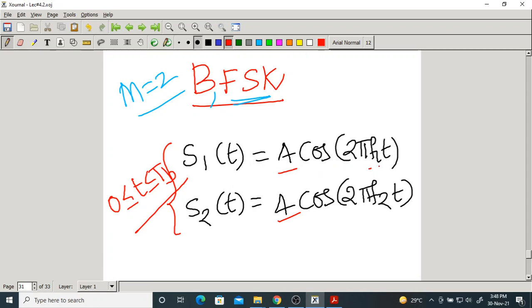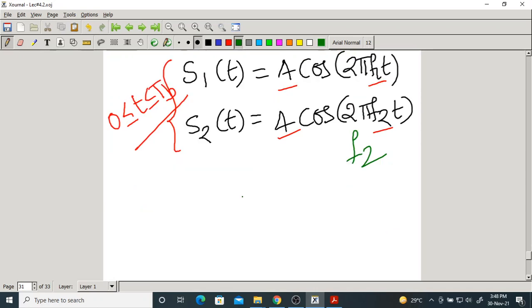Now, they have different frequencies. What is the frequency of the first waveform? F1. Second waveform, F2. So they are different. Let me take F2 more than F1. You can take any relation, you can take the reverse also. The only thing is they should be different. I am taking F2 more than F1.